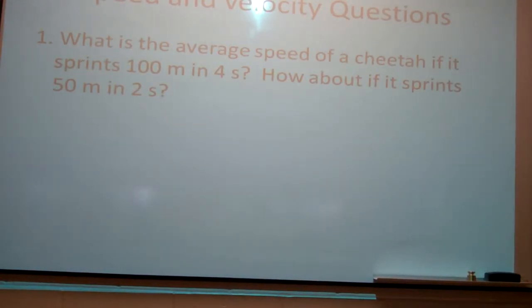Alright, just some questions here. This is a tough one. What is the average speed of a cheetah if it sprints 100 meters in 4 seconds? So you guys can just shout it out. 25 meters per second. How about if it sprints 50 meters in 2 seconds? 25 meters per second.